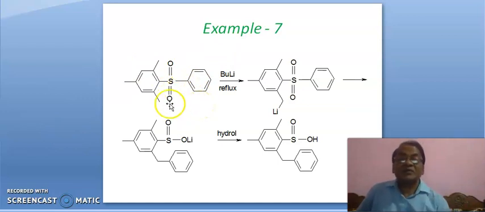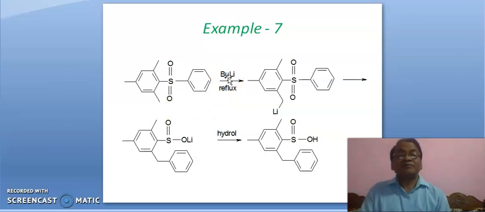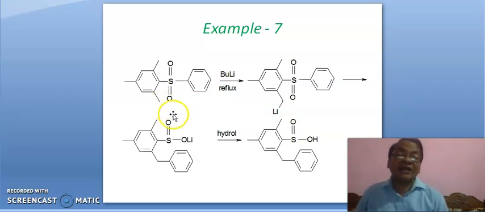It is example 7. Here it is methyl, it is methyl, it is methyl. It is simply benzene. This butyl lithium, here actually butyl carbanion will extract hydrogen of this methyl, leading to CH2 minus, leading to carbanion, and that carbanion will attack at this carbon of benzene.